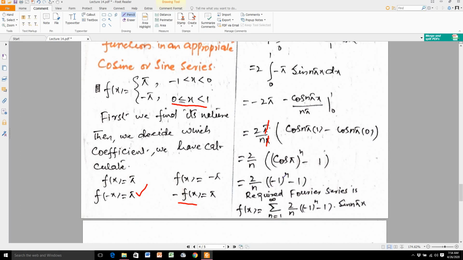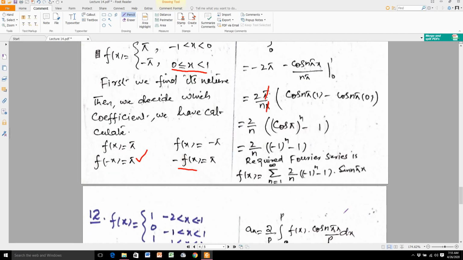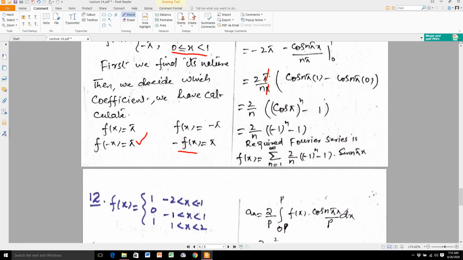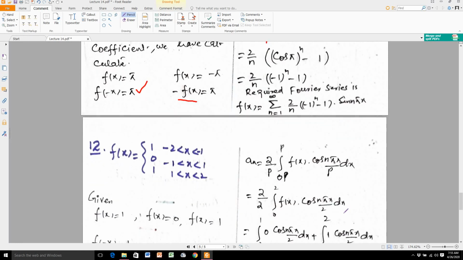That is 2 over n times minus 1 raised to the power n minus 1. I am writing here 2 over n, minus 1 raised to the power n minus 1, into sine n pi x over P. What is the value of P? That is 1. So this is our required Fourier sine series.